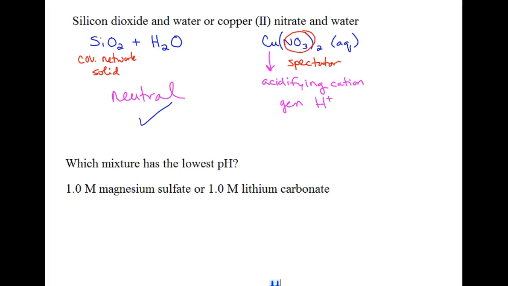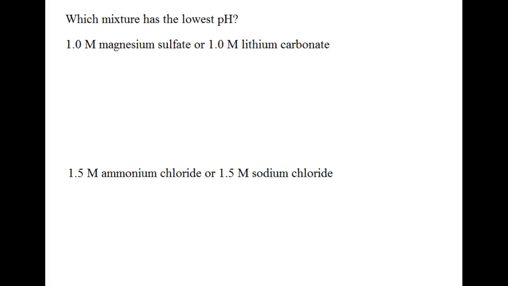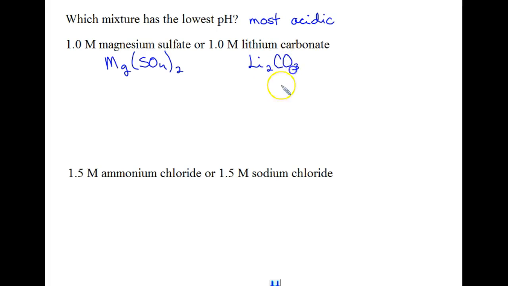All right, now we're going to switch gears and look at which one has the lowest pH, so we're looking for most acidic. In our first one, we are comparing magnesium sulfate and lithium carbonate. Now, spectator ions, we've got some lithium. Let's make that red. Lithium's not going to do anything because we can think of it as being the very weak conjugate acid from a strong base, lithium hydroxide.